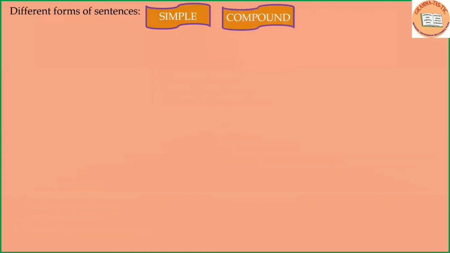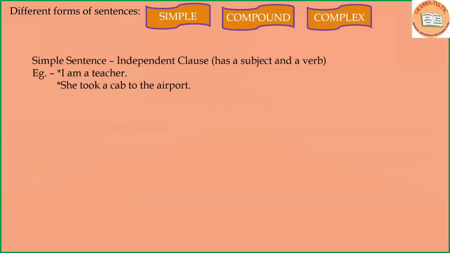Now let us understand the different forms of sentences. Earlier we were doing different types. Now it's a different form. First is the simple form, then the compound form, and the last one is the complex form. Simple sentence is when we have an independent clause, only a subject and a verb.